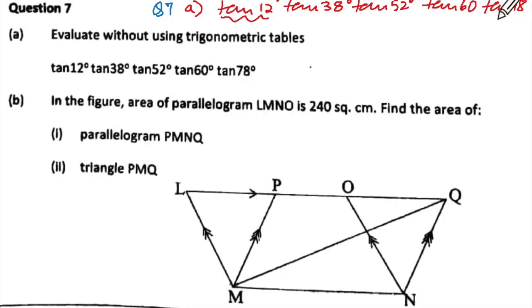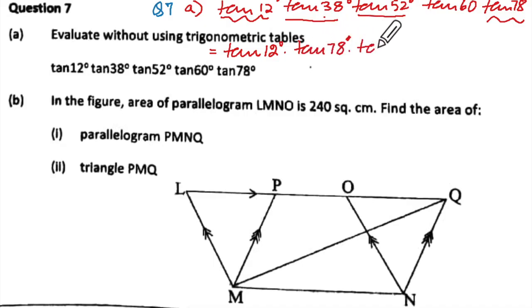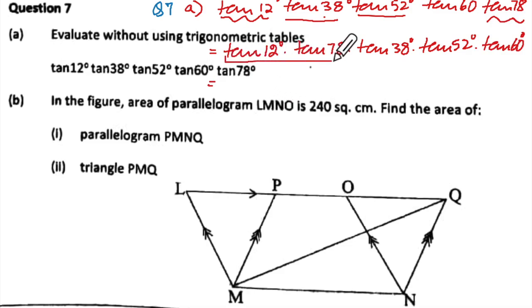Now underline this and this. Can you see 78 and 12? They add up to 90. Then underline this and underline this. Can you see they add up to 90 again? So you are going to take them together and write tan 12 degrees into tan 78 degrees into tan 38 degrees. Is your speed coming? Are you able to write fast enough like this? Now you are going to group these two together and these two together. Can you see how I'm grouping it? Yes, ma'am.